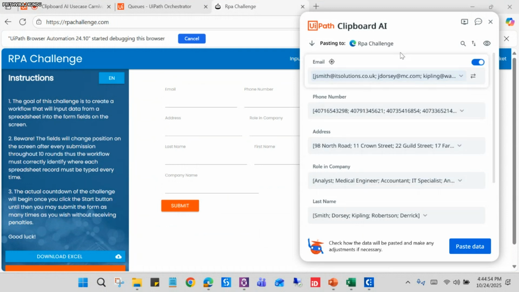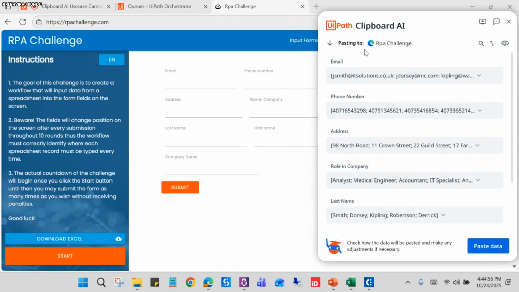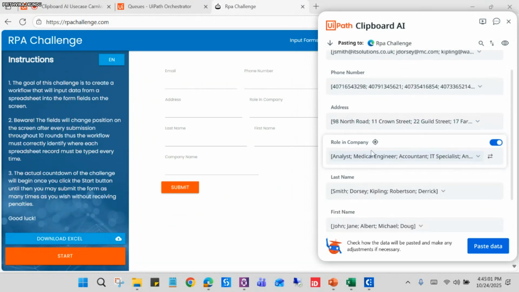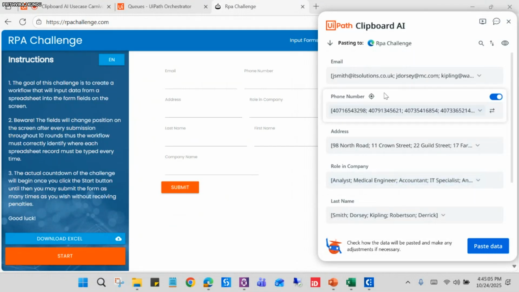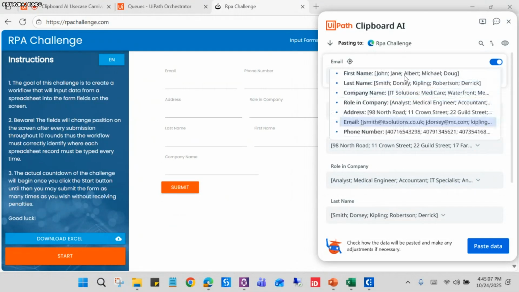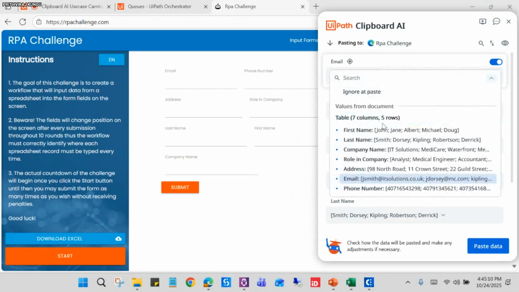Here you can see Clipboard AI can easily detect the field names, right? Email ID, phone number, address, role in company. All the 7 columns it has detected, right? You can see this table it has extracted with 5 rows and 7 columns.